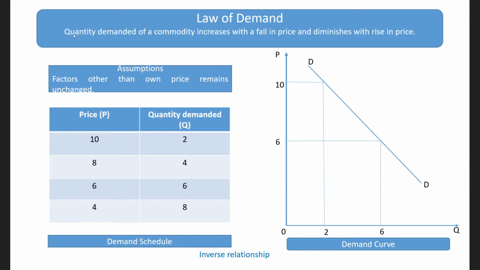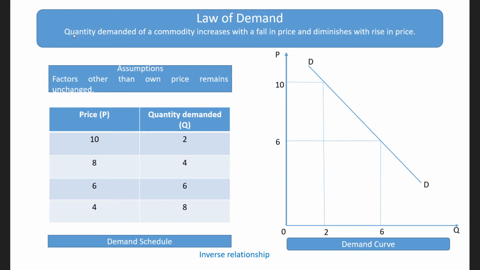Then, tastes and preferences of the consumers also should not change in order to maintain this law. And the consumer also should not have any future expectations. That is, the consumer should not expect that the price of that commodity will fall or rise in the future.